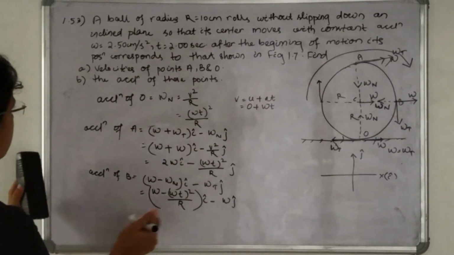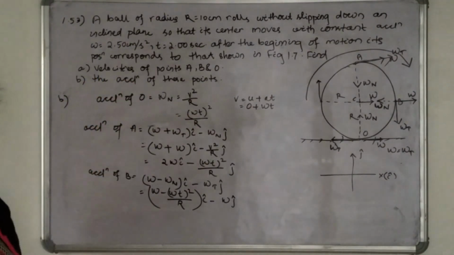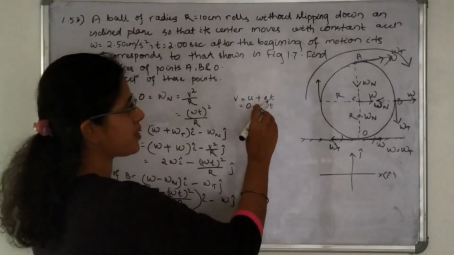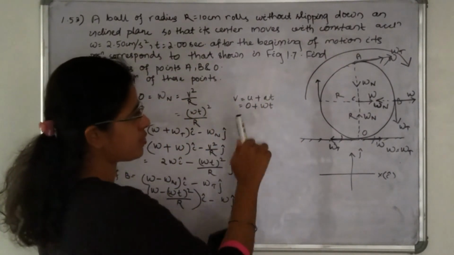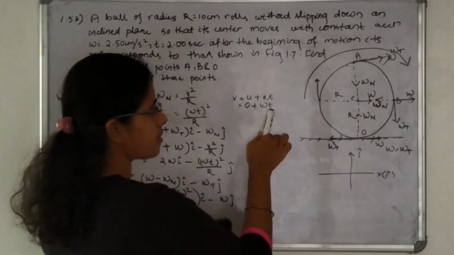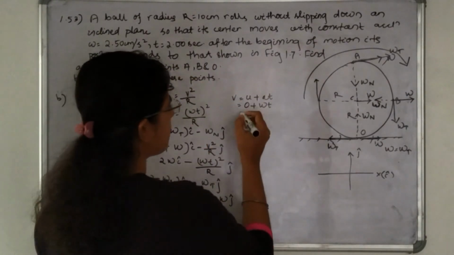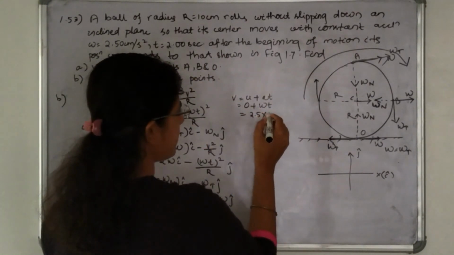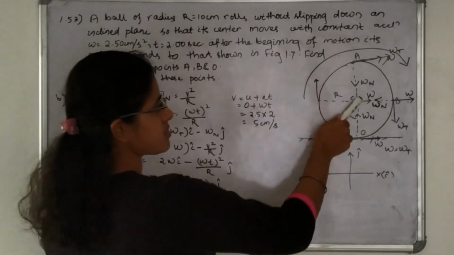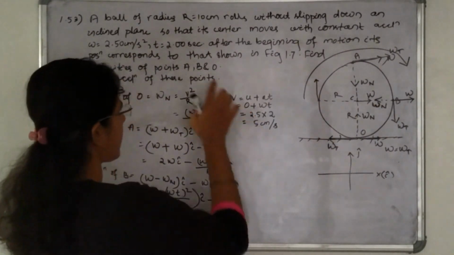Okay. Next is the B number question. First is the velocities of the points A, B and O. Okay. So how much is the velocity? u plus at. u is 0, so w into t. That means the center of mass is moving in this direction with velocity wt after 2 seconds. If we put the t value and w value, how much will this be? 2.5 into 2, 5 centimeter per second. That means the center of mass is moving in this direction with velocity 5 centimeter per second after 2 seconds.